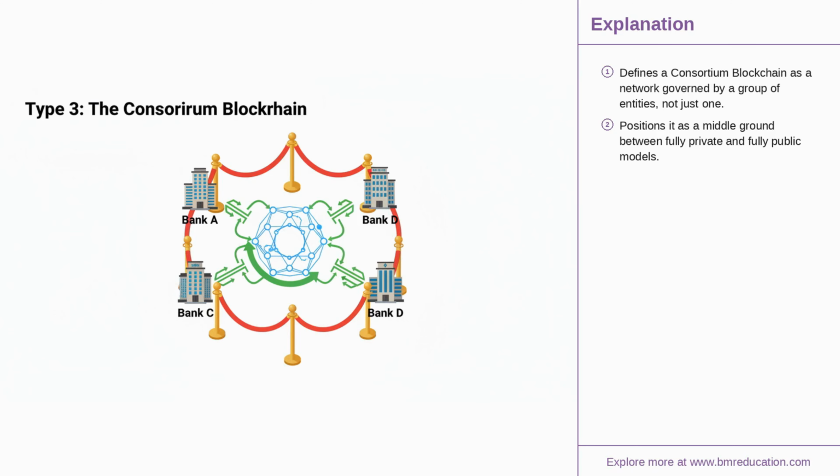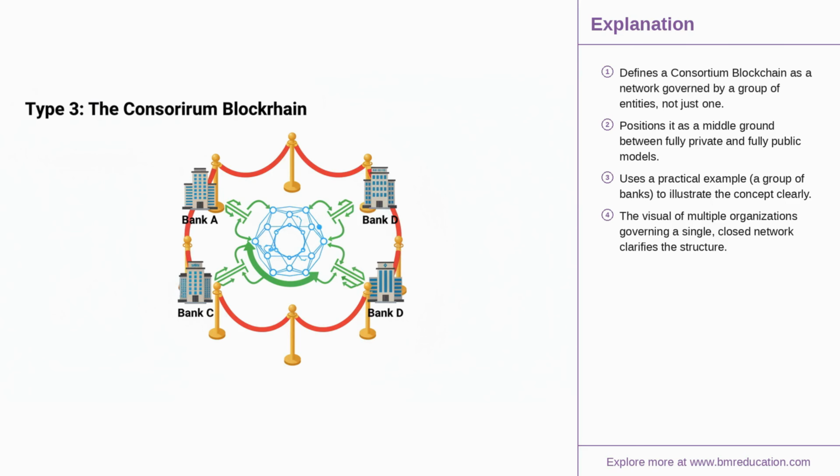First, let's look at a consortium blockchain. Think of this as a semi-private blockchain. Instead of being controlled by a single company, it's governed by a pre-selected group of organizations. For example, a group of banks might run a consortium chain for interbank settlements. It's more decentralized than a private chain, but still permissioned and not open to the public.